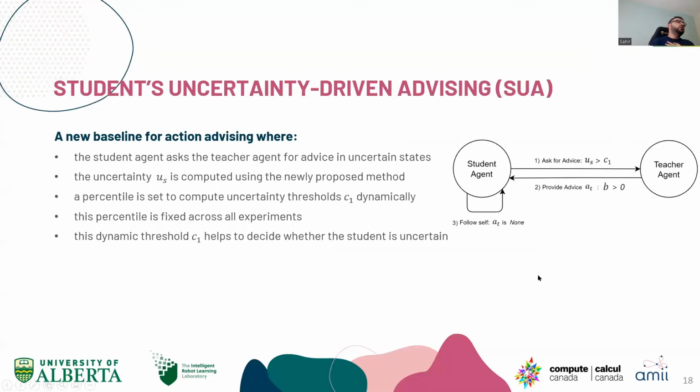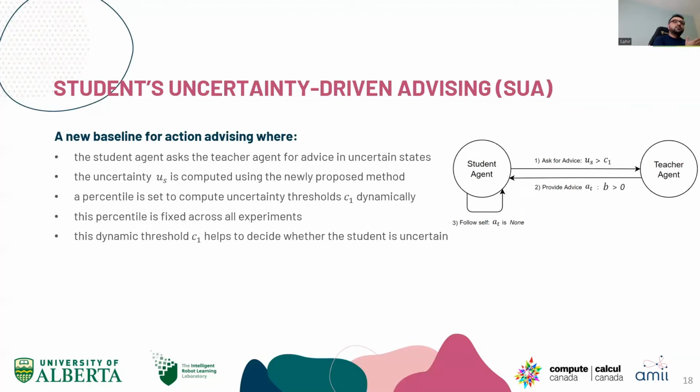The first baseline that we introduce is student uncertainty-driven advising. The idea is the same as in the literature, but the way of doing it is different. The student agent asks the teacher for advice in states where it's uncertain. So U of S is computed using the newly proposed method. A percentile is set to compute the uncertainty threshold C1 dynamically, so it's not fixed, while the percentile is fixed.